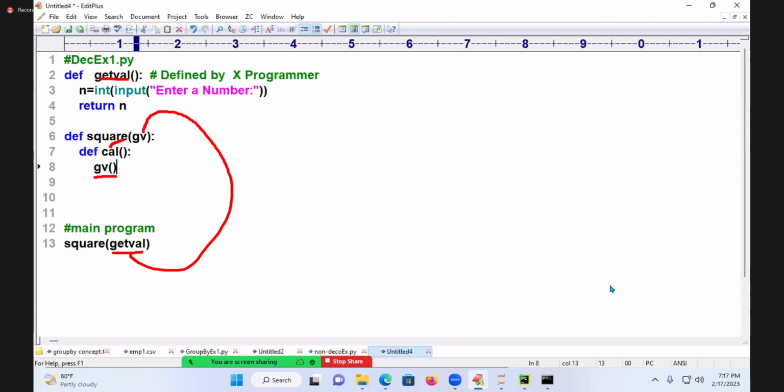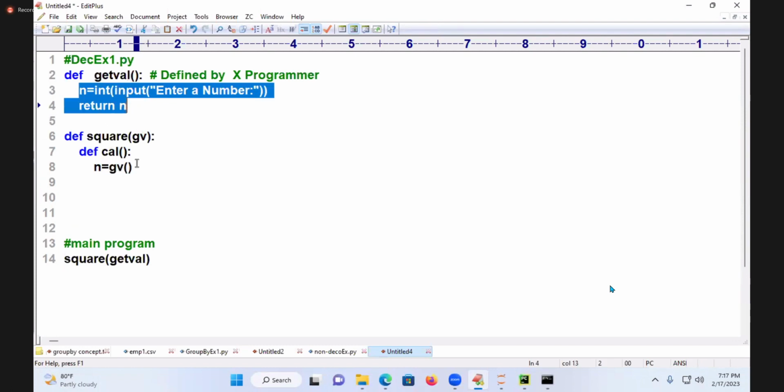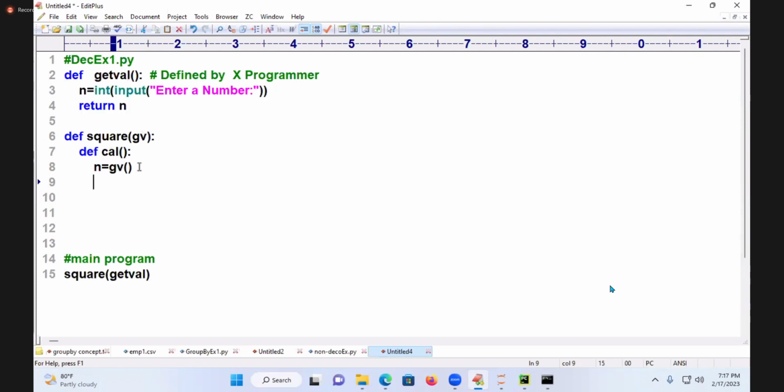You are calling GV of, which is going to give you the value n. GV indirectly executes that function. There I will process it: res is equal to n star star 2. Are you following that?